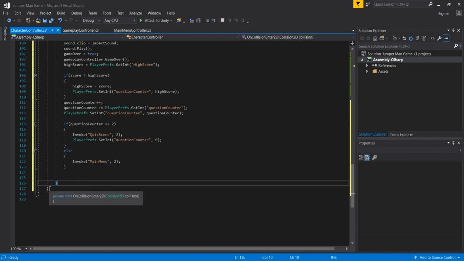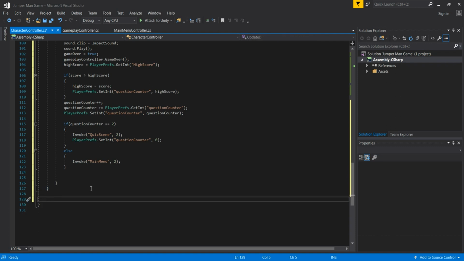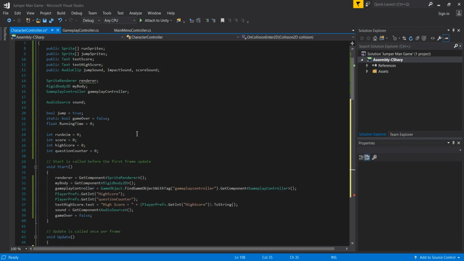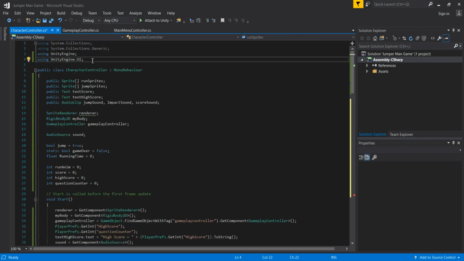So now we are going out of our on collision enter function. There will be actually main menu. So simply main menu will be the name of this function, and then as you know we are going to pass here, but we don't have a library for transferring our scenes.